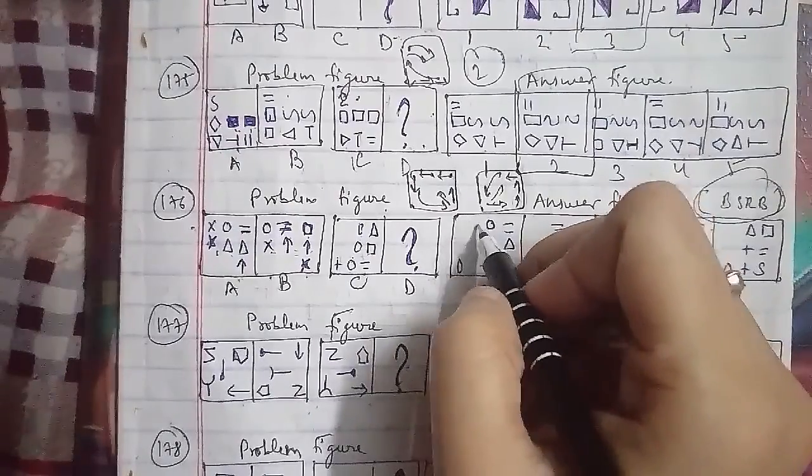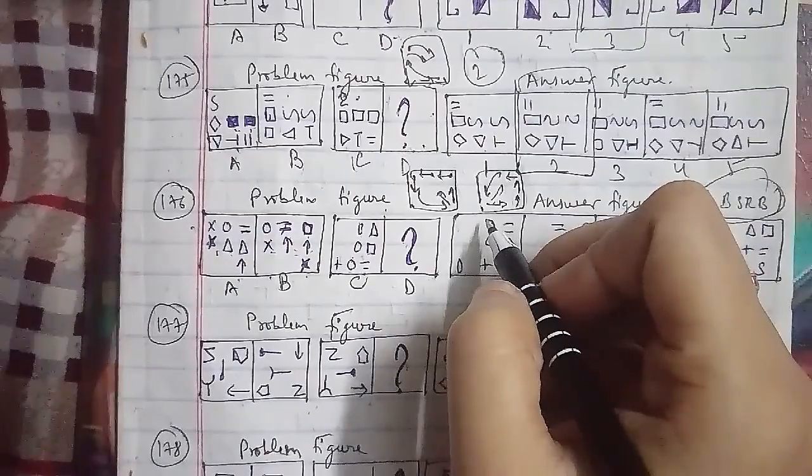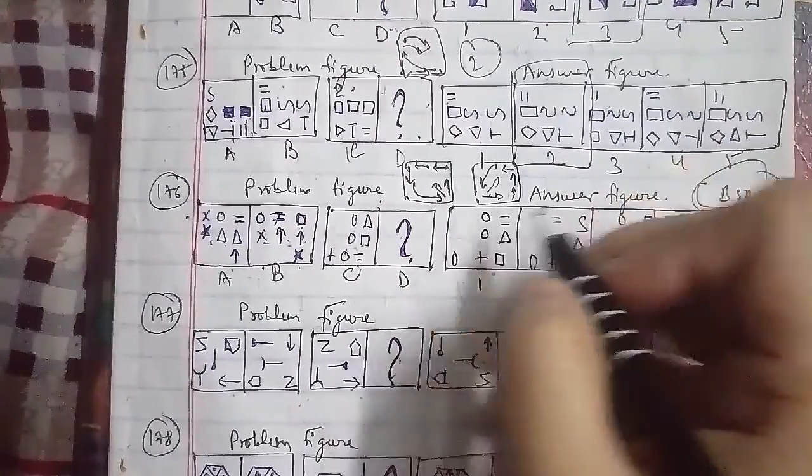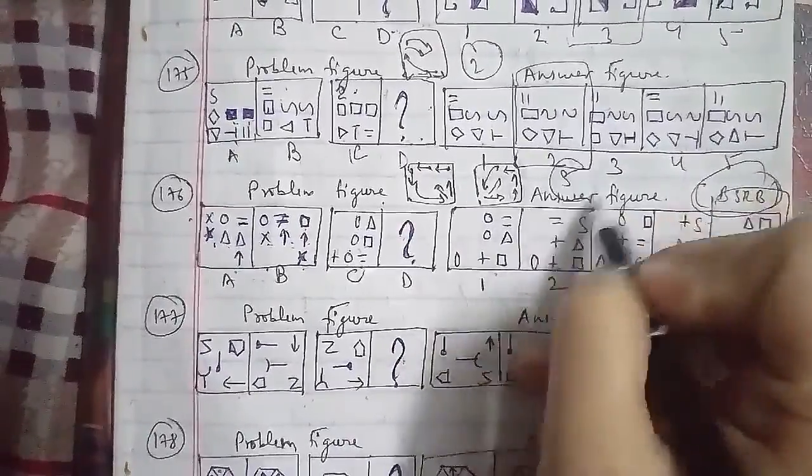So in the same way, obtaining by rotating the initial order 90-degree clockwise, and the appearance of a new symbol in the lower right corner gives the answer figure, that's figure 5 from figure C. That is, we can say that the fifth figure will be the right answer for this question as well.